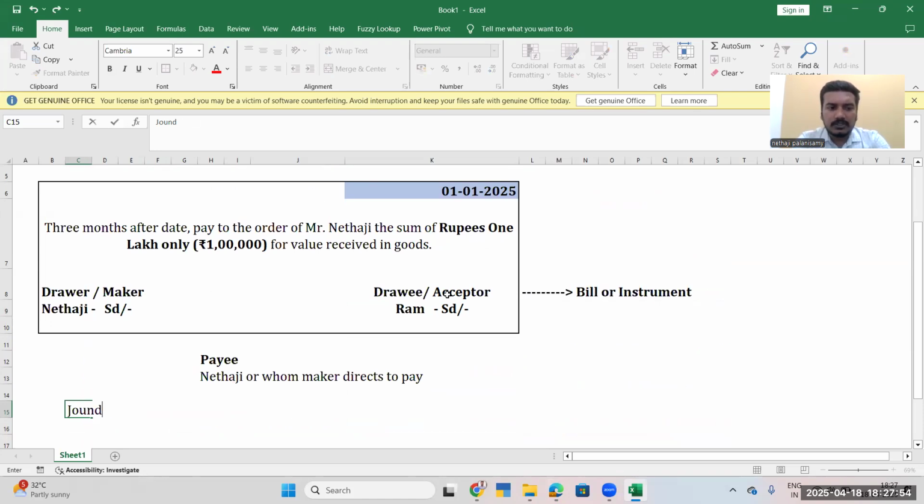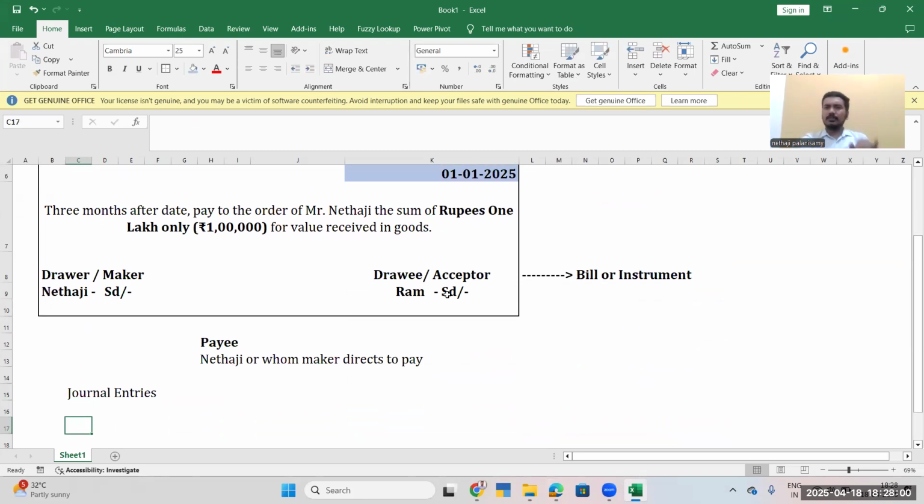Now we will come to the journal entries. This chapter will predominantly be based on journal entries. No need to go for lectures at all. If you understand the journal entries, then you will get a knack for the subject.